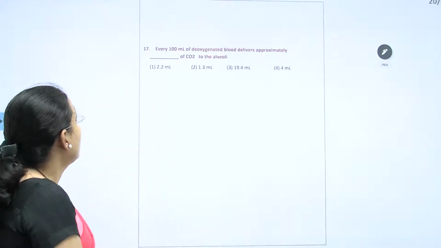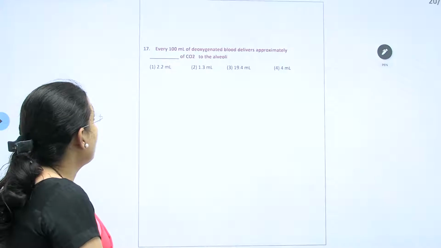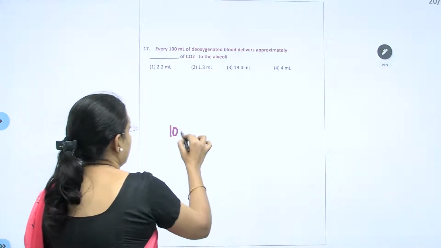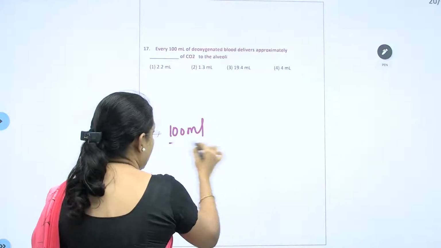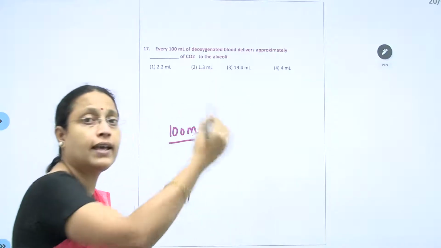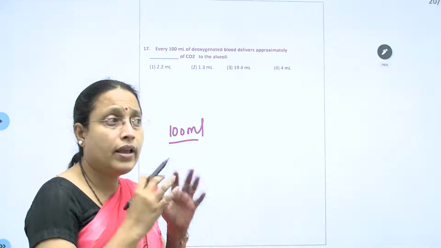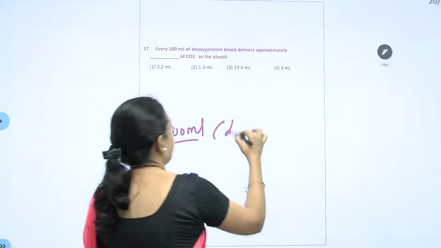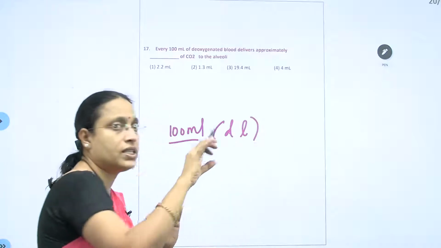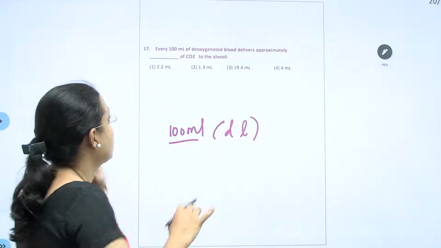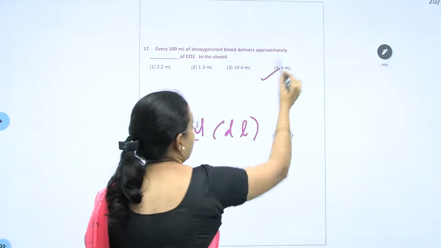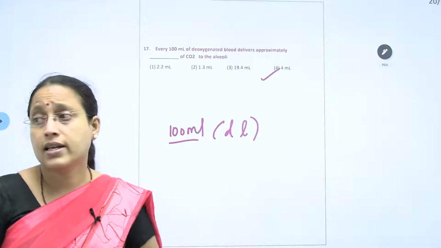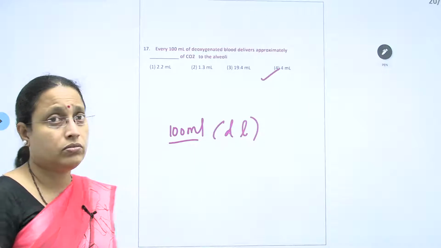So 100 ml of deoxygenated blood, or 1 dl of blood, approaching the alveoli, how much CO2 is it going to deliver? It is a direct answer. So the correct answer is the fourth.